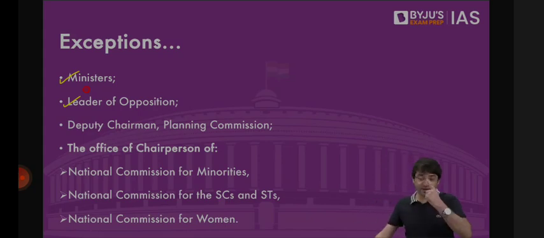And listen to me carefully. Leader of opposition has the status of cabinet minister. That doesn't mean he is a cabinet minister. Status means when official gatherings take place, what should be the seating arrangement? First, we will have the president, then the vice president, then the prime minister. What is the warrant of precedence? We will have former presidents, the Bharat Ratna holders, then the Speaker of the Lok Sabha, Chief Justice of India, cabinet ministers, and along with these cabinet ministers, we will have the leader of the opposition. Then would be the other members of the parliament.